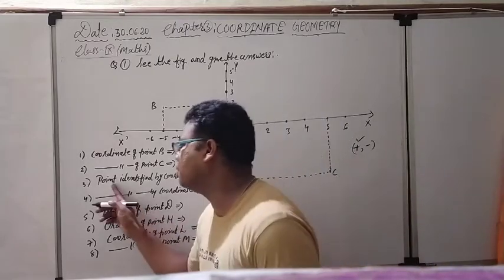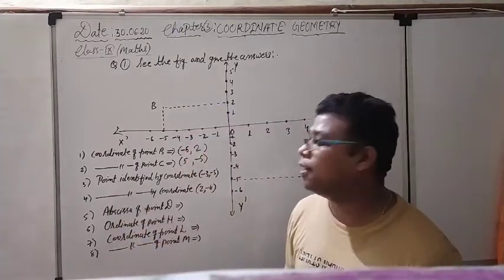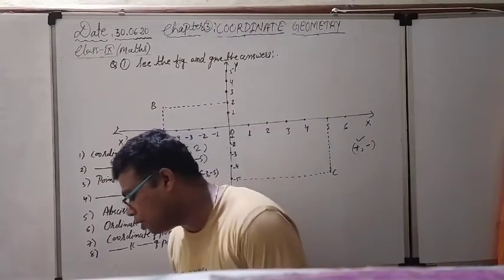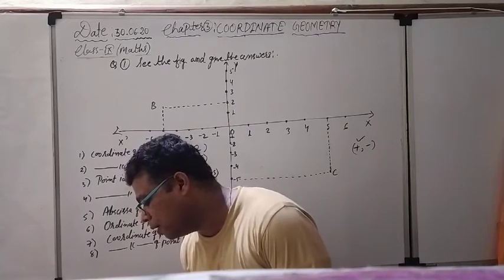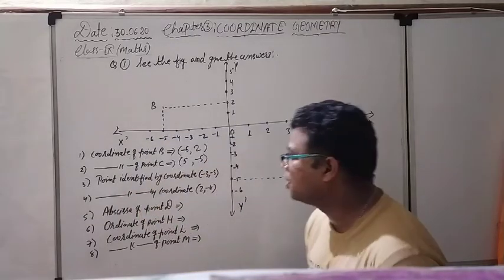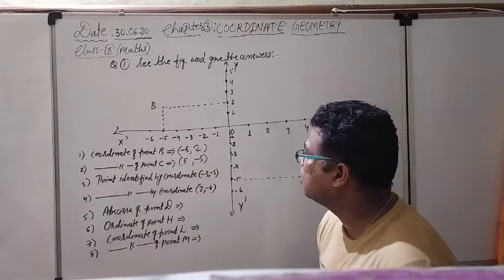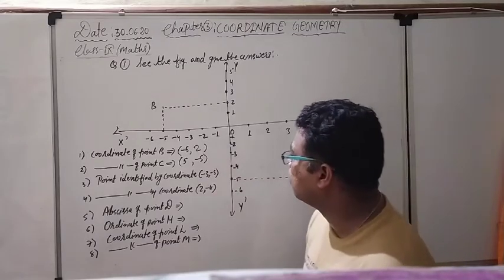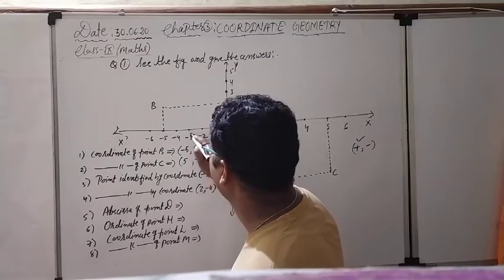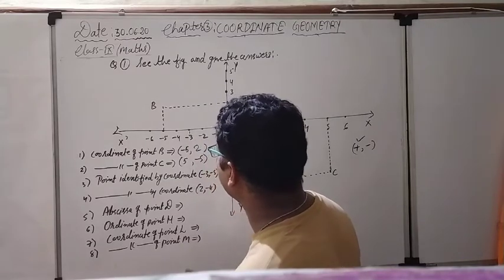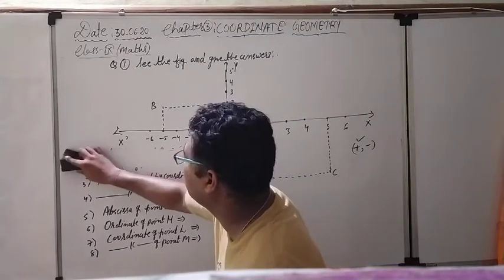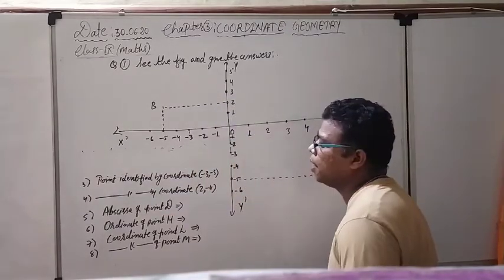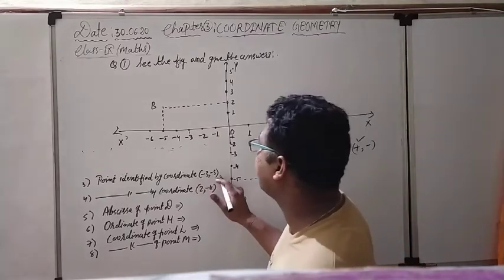Third is the point. We have to give the point identified by the coordinate (-3, -5). What is the point which is identified by the coordinate (-3, -5)? So see here, -3, -5. Actually I have written the question here, so nothing more here. I am going to rub this out, you have understood, no problem. Question number 3: point identified by the coordinate (-3, -5).